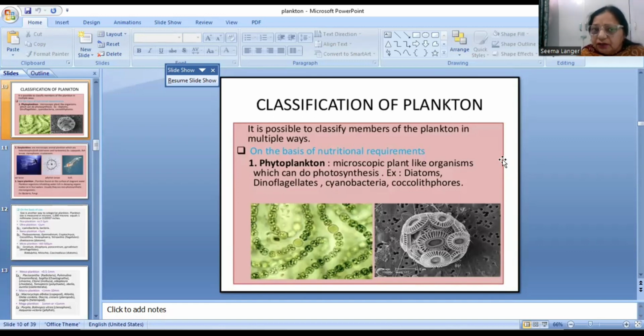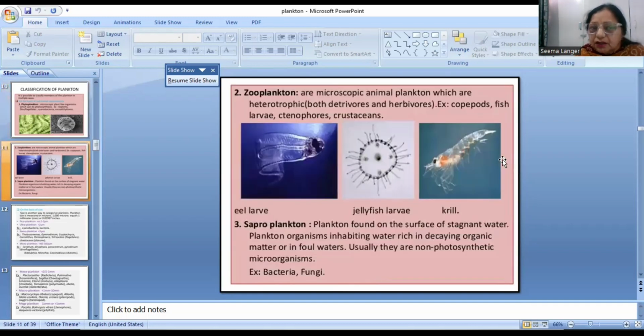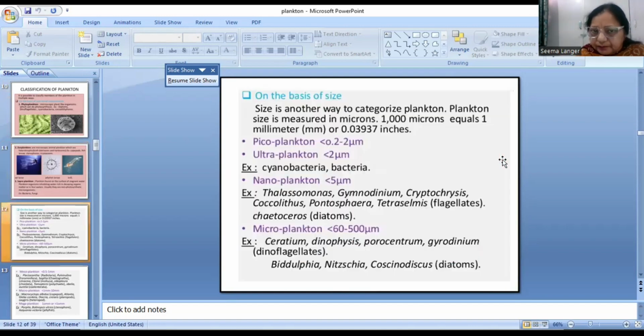Coming to the classification. So it is possible to classify members of the plankton in multiple ways. So on the basis of nutritional requirements, they can be phytoplankton, that is plant-like organisms, which can perform photosynthesis like diatoms, dinoflagellates, cyanobacteria, zooplankton, which are microscopic animal plankton, or they are heterotrophs, for example, copepods, fish larvae, ctenophores. They can be saproplankton, that is planktons that feed on the surface of stagnant water. That is the organisms which feed on decaying organic matter or in foul waters, for example, bacteria, fungi.